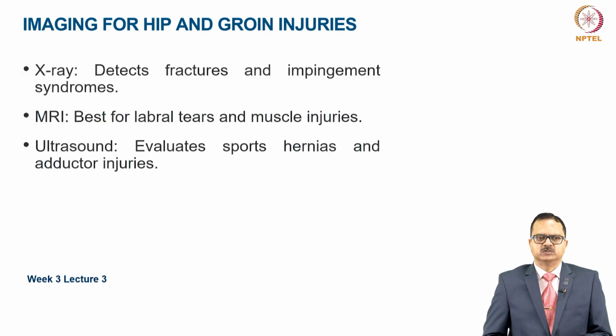In hip and groin injuries, X-ray can be used for detection of fractures and impingement syndromes. MRI is the best for labral tears and muscle injuries. And ultrasound can be used for evaluation of sports hernias and for adductor injuries.